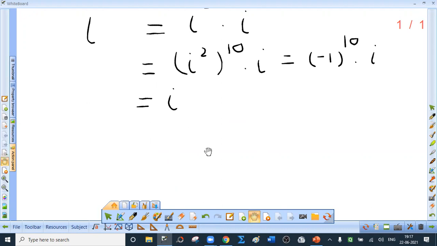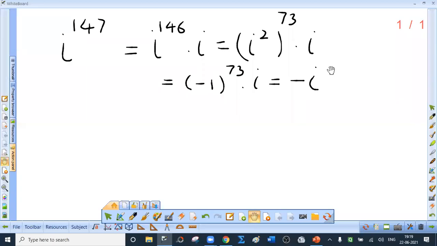Is that clear? Now can you tell me what will be i raised to 147? Type your answer in chat box. What will be i raised to 147? 147 is an odd number, right? So i raised to 147 is what? i raised to 146 into i.